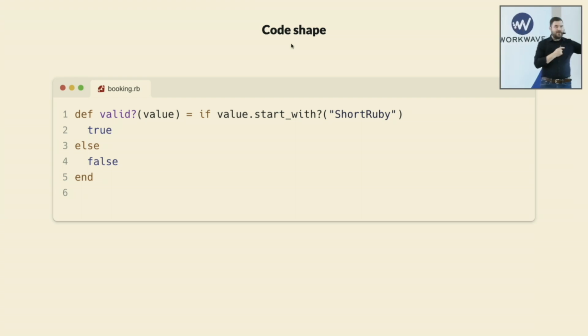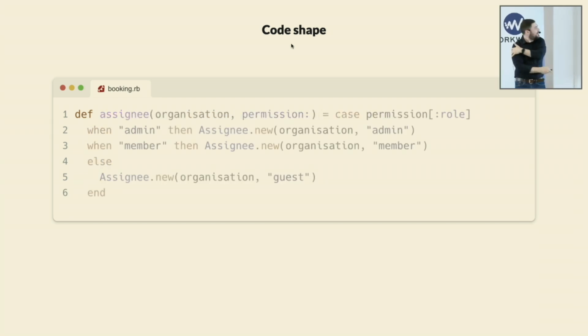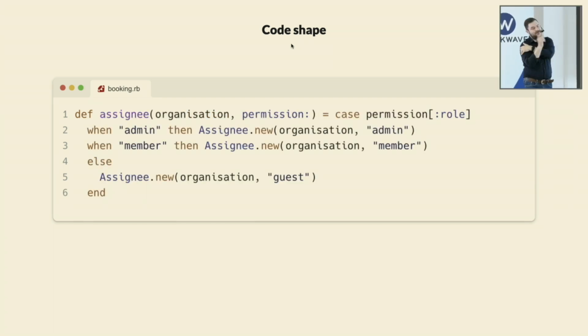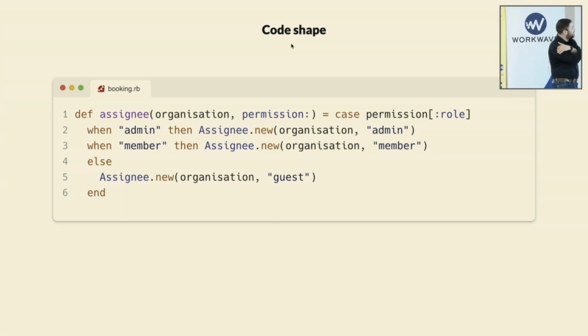But I can push you a bit further. See, endless is not a one line method, right? It's one instruction or one statement. So you can write code like this if you want. This is changing a bit the shape of the code, right? Or you can even write it with a case here. And I will show you some cases with pattern matching even. So still an endless method, but I made it a multi-line method. Again, not saying write this or not write this, but let me show you some interesting code.